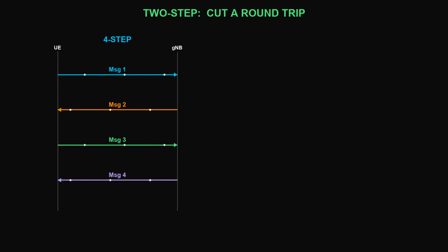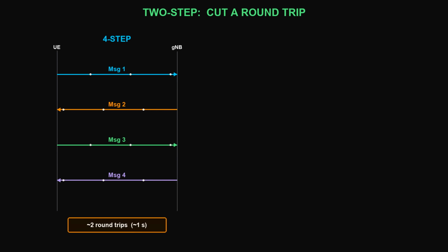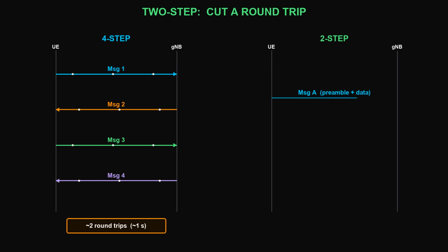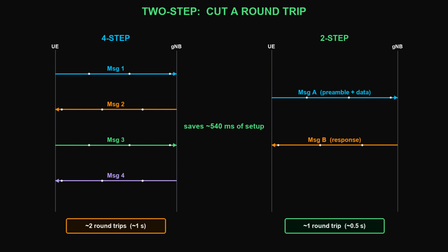There's one more optimization, and over a satellite it really matters. Notice the 4-step handshake crosses the gap twice before you're even connected. Preamble up, response down, data up, resolution down. At half a second per round trip, that's over a second of setup, just waiting on physics. So NTN leans on 2-step random access. Instead of 4 messages, your phone combines the preamble and its first data into a single transmission, Message A. The network replies once, Message B. That collapses 2 round trips into one, saving roughly half a second of connection time.